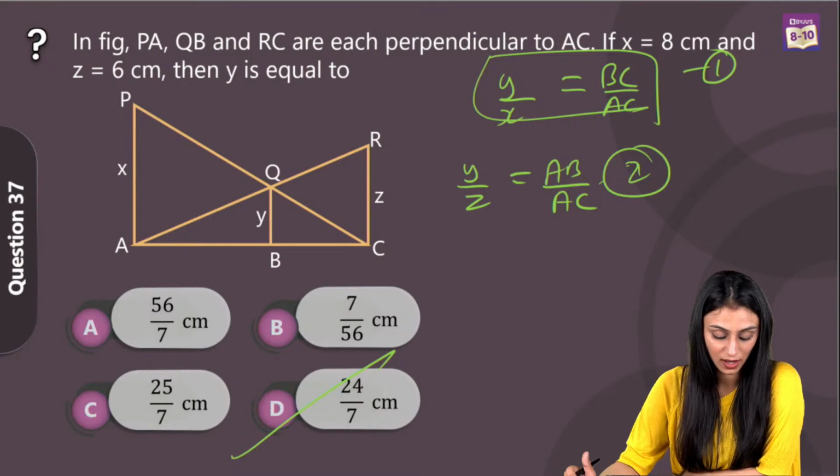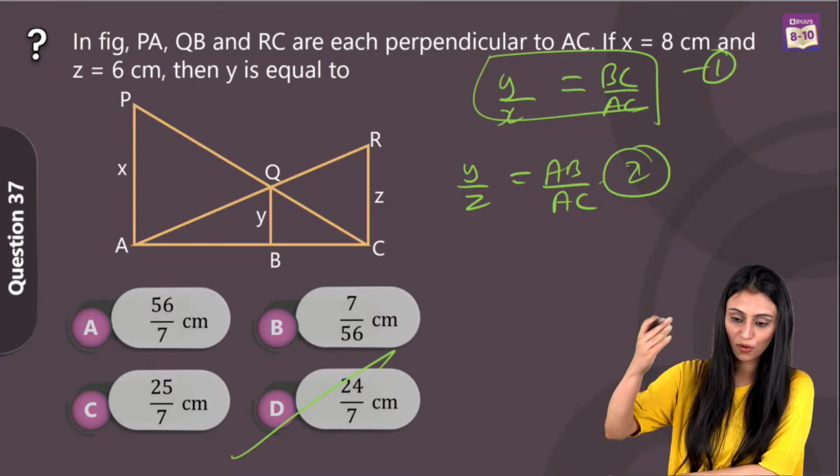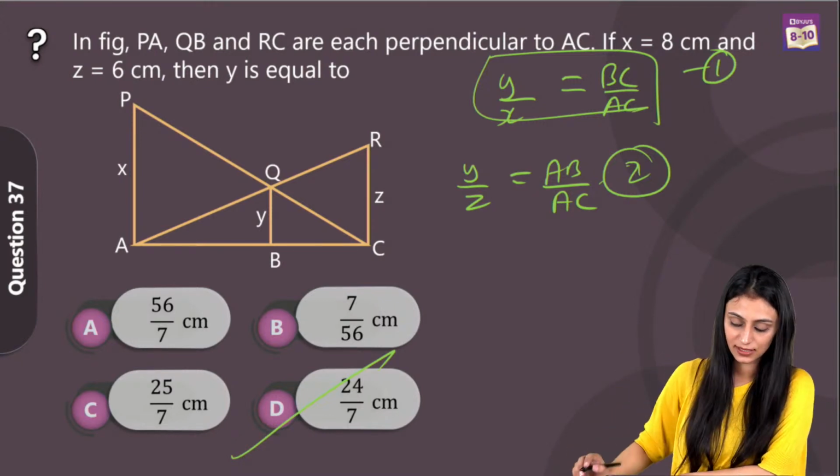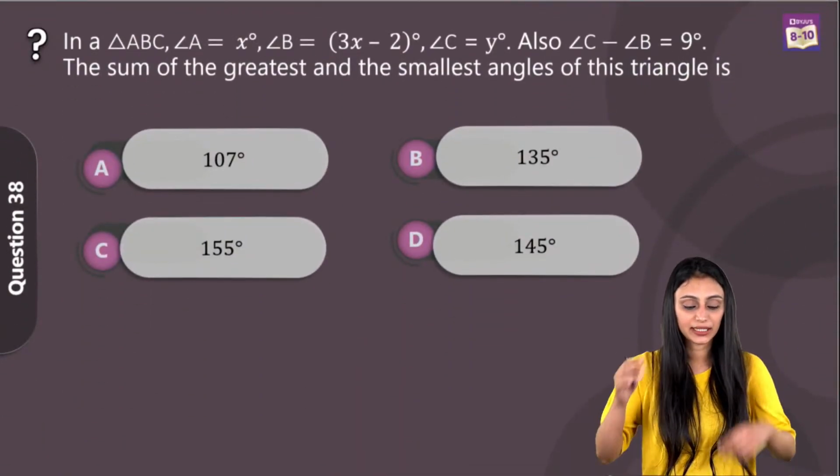Deepika, A is not the right answer. It's 24 by 7 rather. Yes. All right. Let's take a look at question number 38.